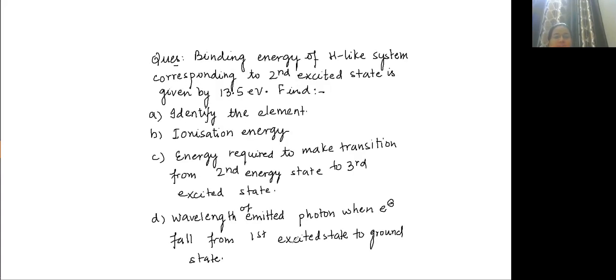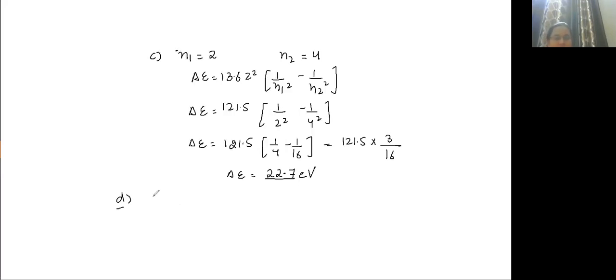Wavelength of the emitted electron from first excited state to ground state. You have to calculate wavelength. Electron is coming from first excited state to ground state. What will be N1 value and what will be N2 value? N1 will be 1, ground state from excited state. N2 will be, okay, don't get confused in this, Shobit. Put N1 and N2 anything, you will only get sign difference.